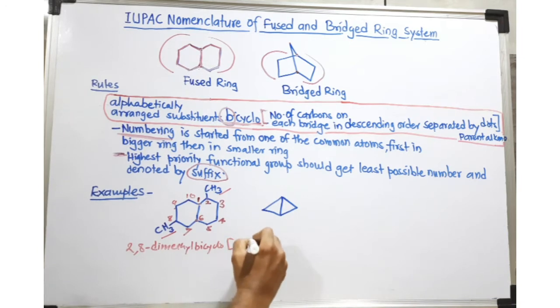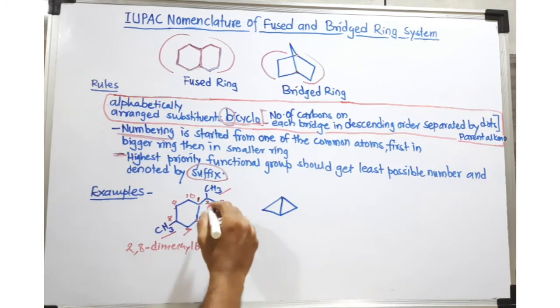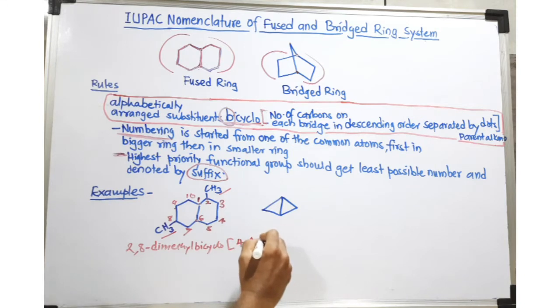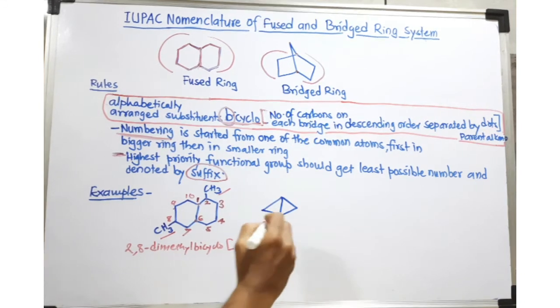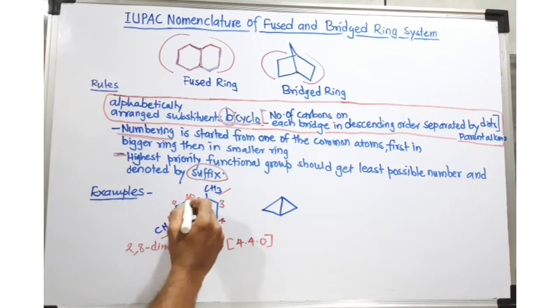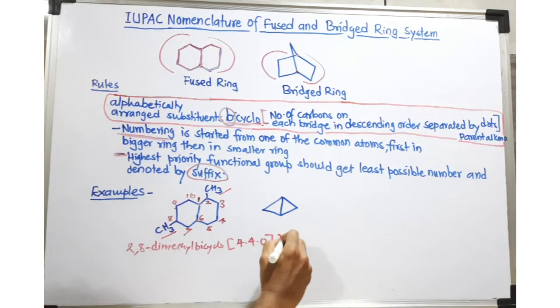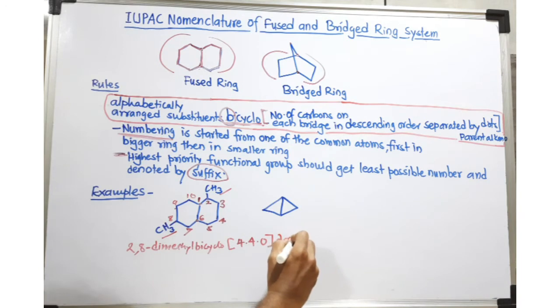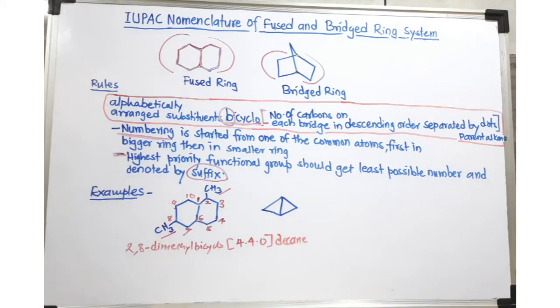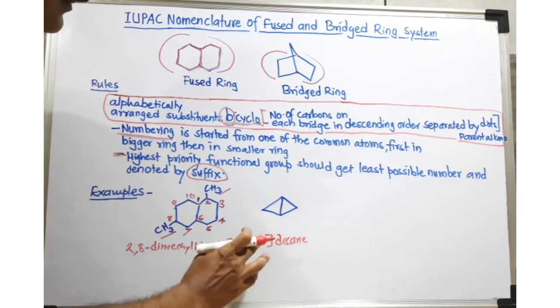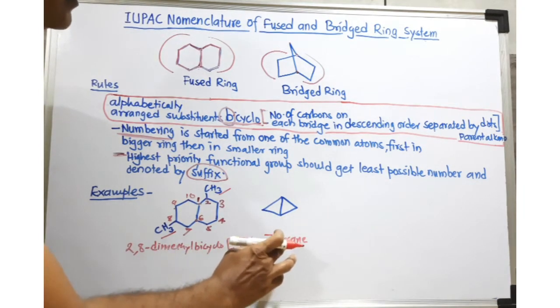I have to arrange them in descending order, but since there are equal numbers of carbons, I need not worry. And the last one is 0. Since there are 10 carbons, this is a decane. So the name of this compound is 2,8-dimethylbicyclo[4.4.0]decane.